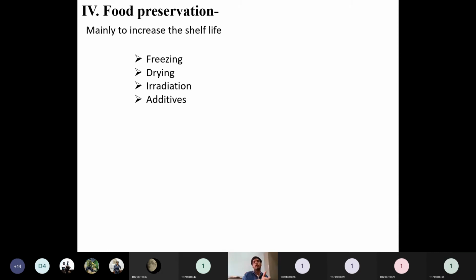Or otherwise dehydrating it. Dehydrating is nothing but drying. So drying, dehydrating that particular fruit or vegetable, extracting, sucking out the water inside, will obviously increase some of the shelf life of the fruits and vegetables. Then drying is also one technique, or irradiation of the food, or disinfecting of the food, we can say.